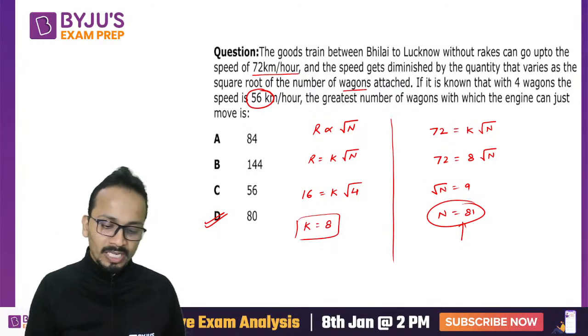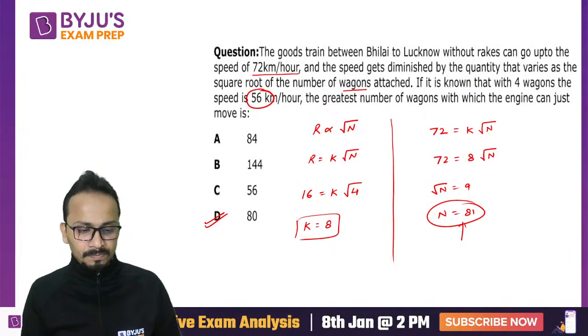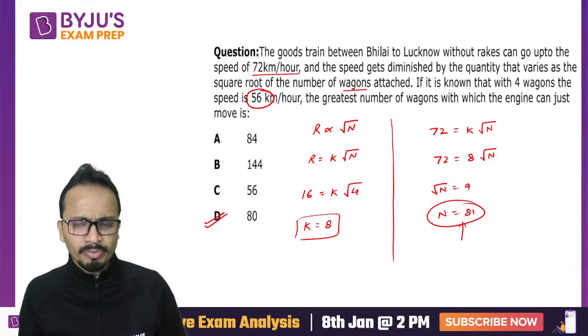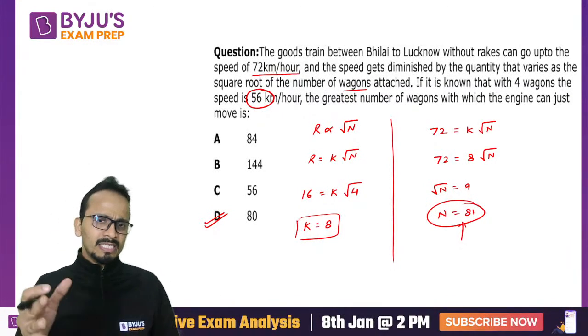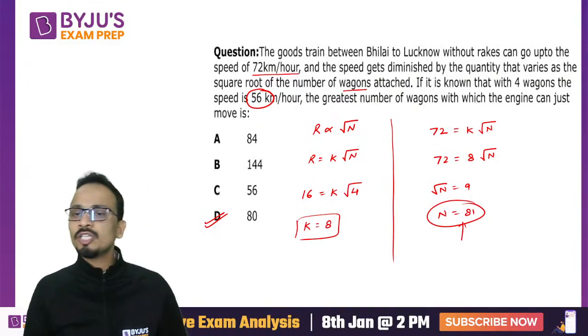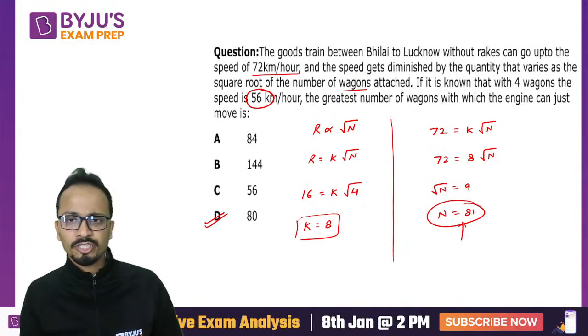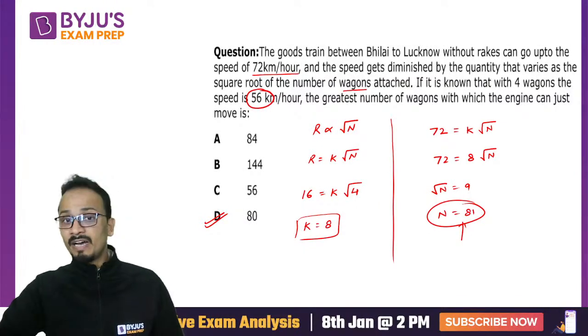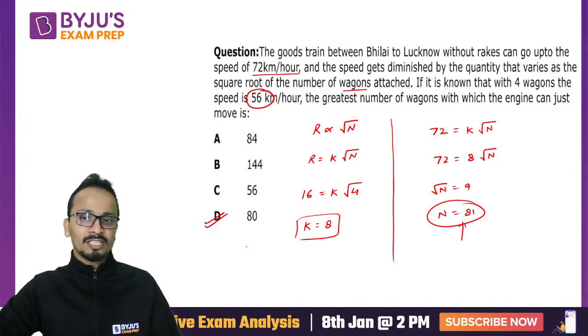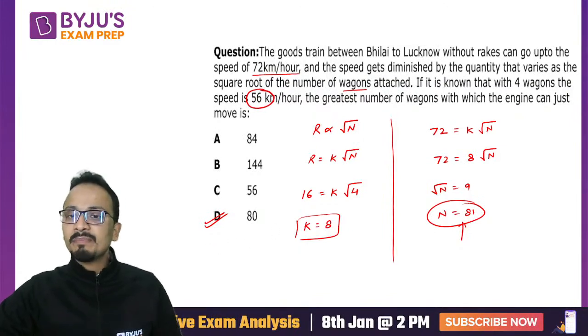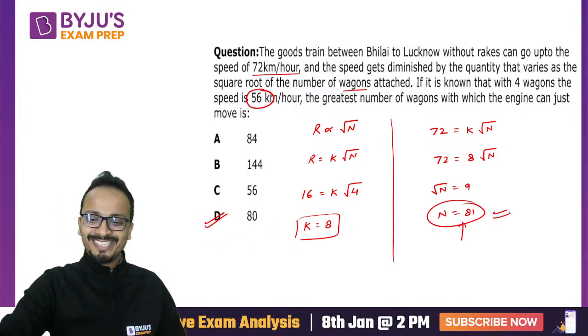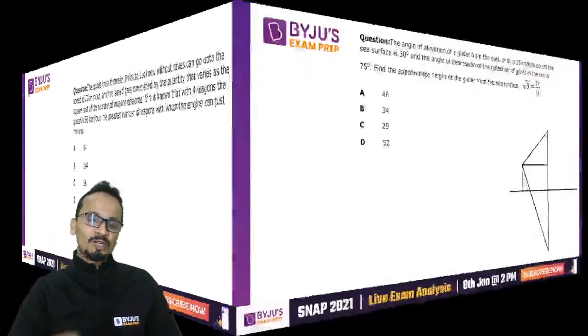Ram, you are absolutely correct. Wonderful. So other students as well, if you are there, please show your presence and tell me which option you have marked for this question, and do it for all the remaining questions. Now, if I were making this paper, I would have definitely kept 81 among the options. So let's move on to the next question.